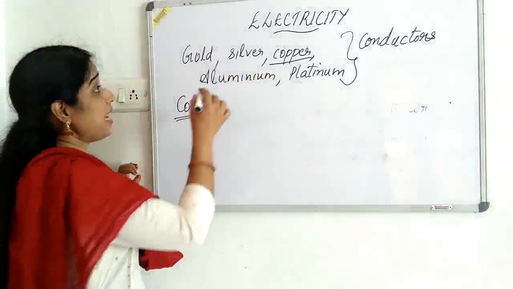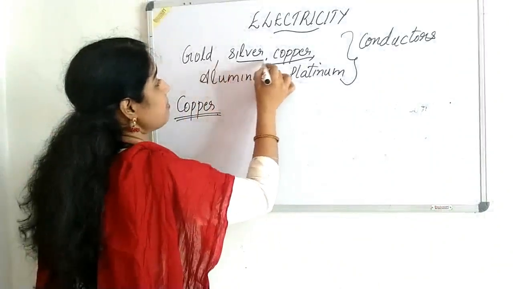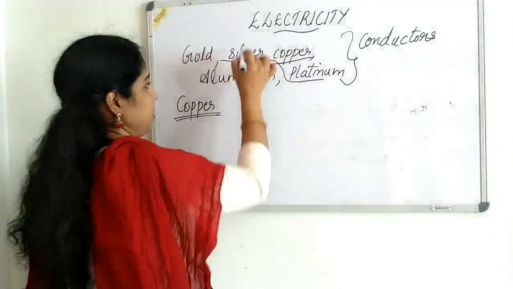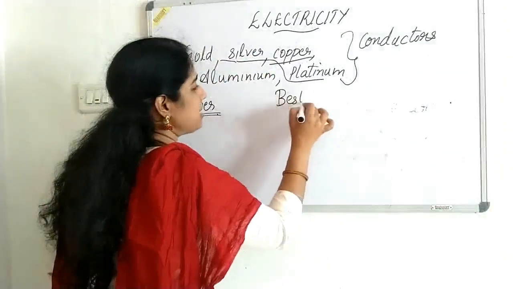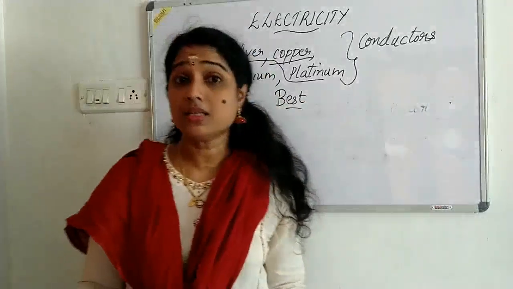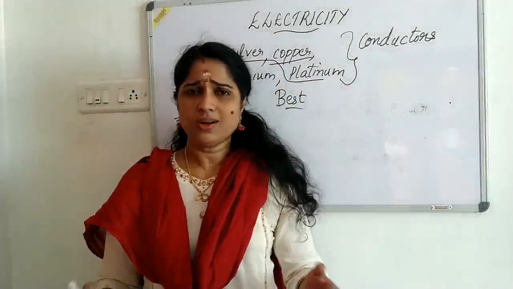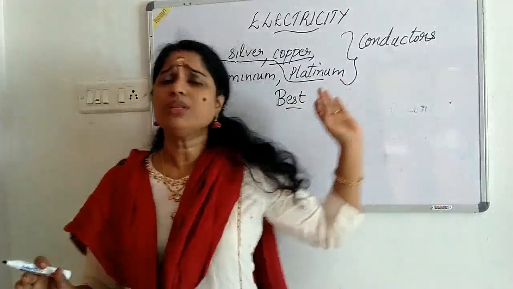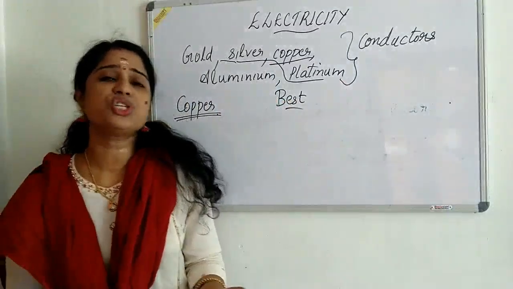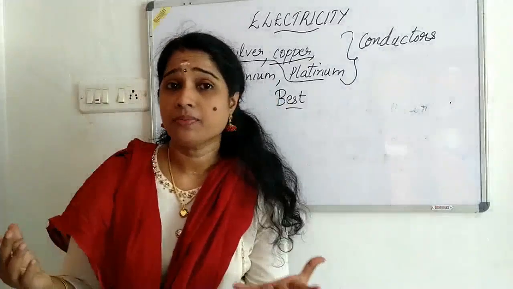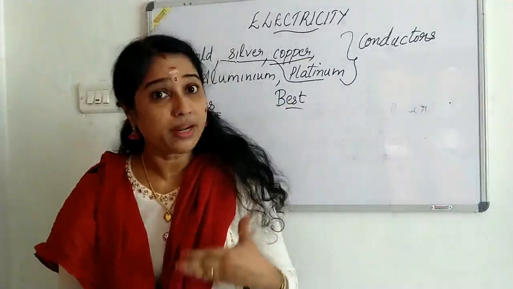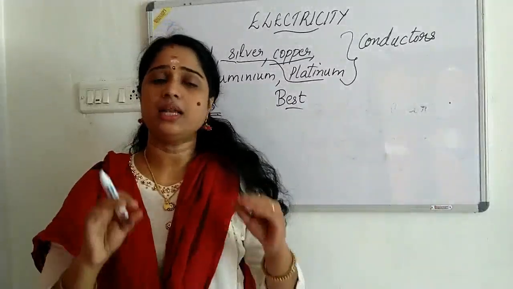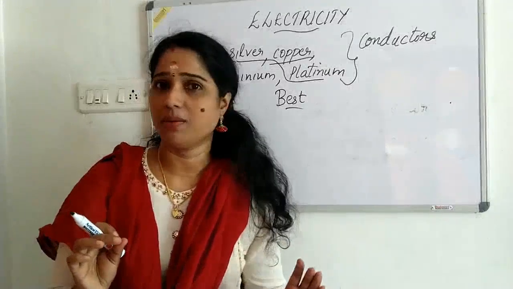Among these, we can say silver and platinum are the best conductors of electricity. We can call them what? Best. You know what's the difference between good and the best? Good is good, but best is super, isn't it? So silver allows the electricity to pass through in a better manner. Comparing with copper, silver wires can pass electricity in a more powerful way.